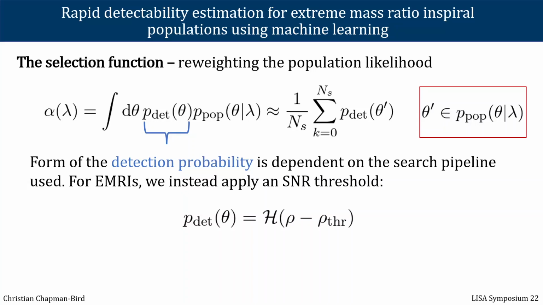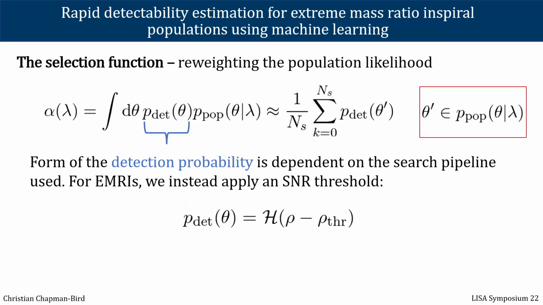We want to speed this up because this could be quite slow to perform over the EMRI parameter space, which has a high number of dimensions. We can approximate this as a Monte Carlo integral over detection probabilities evaluated for sets of parameters theta prime drawn from the population model.